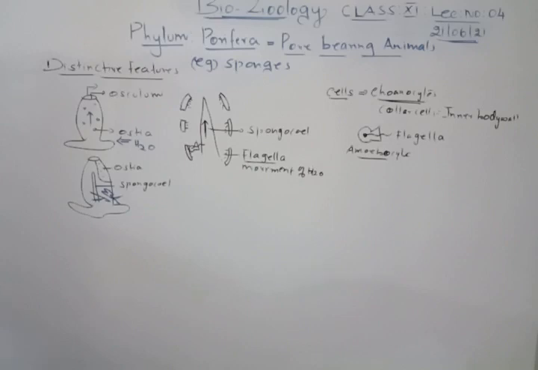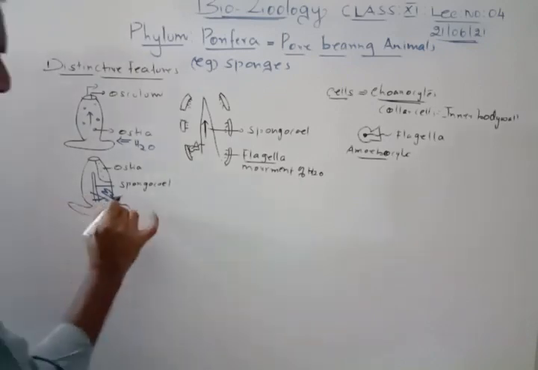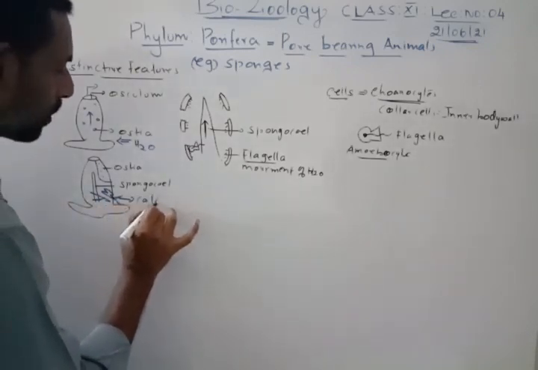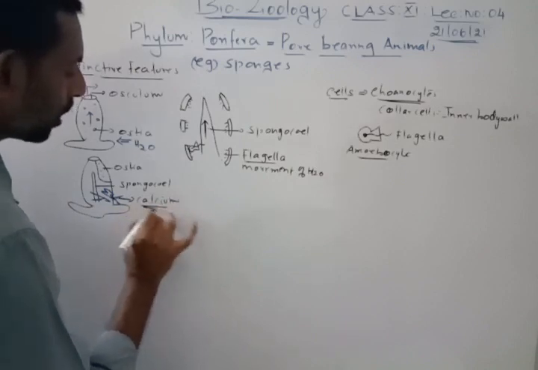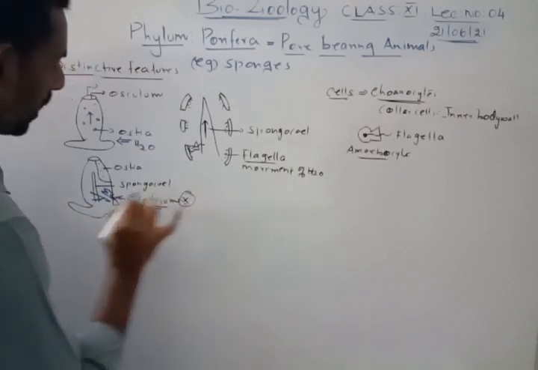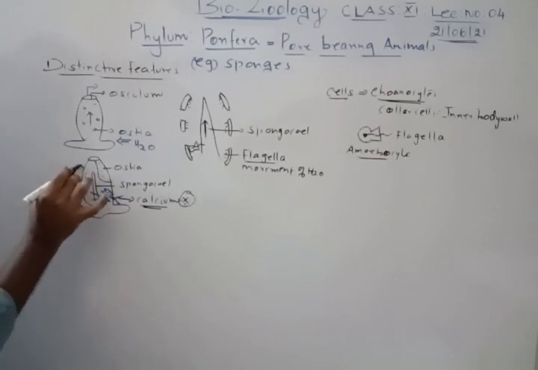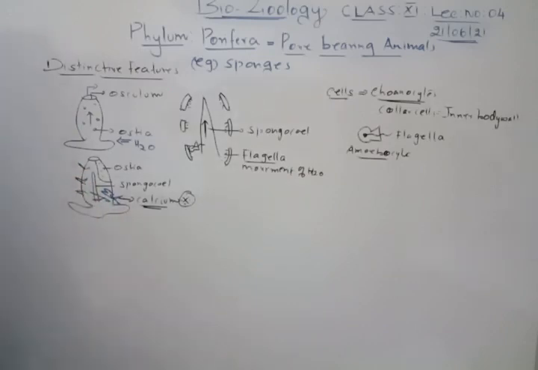This is called the spicules. So spicules are present here, and these spicules are made up of calcium. Important thing that you have to understand: everywhere you will find the spicules, inside, outside, everything, and the spicules are made by these amoebocytes. So the amoebocyte will secrete calcium spicules, spine-like structures. That is the salient feature.